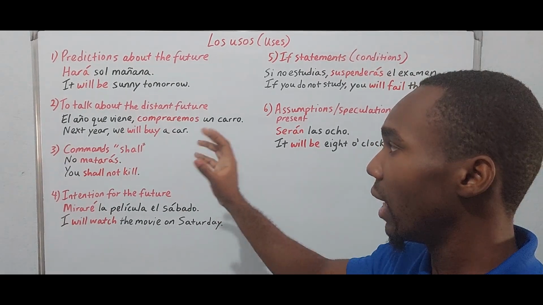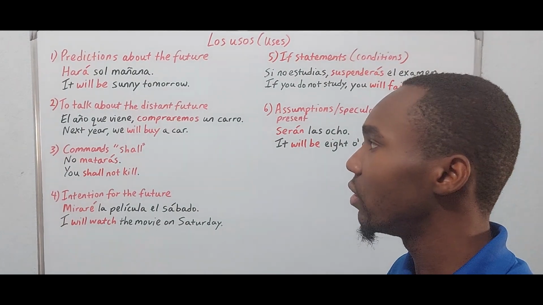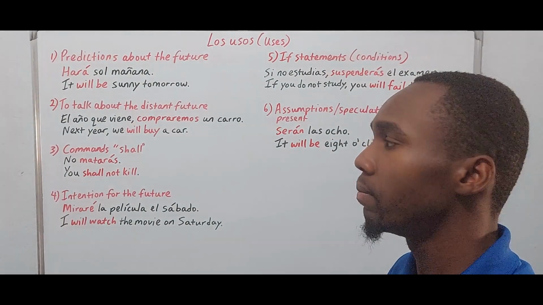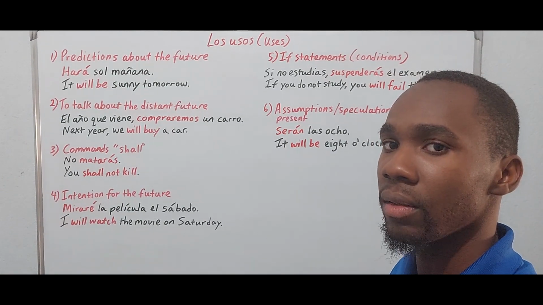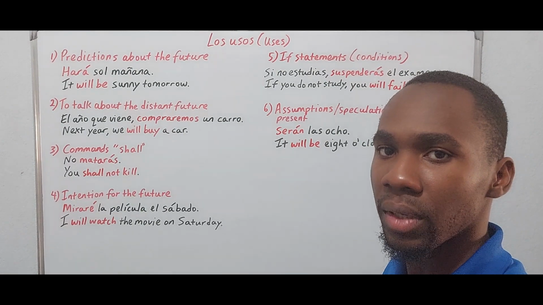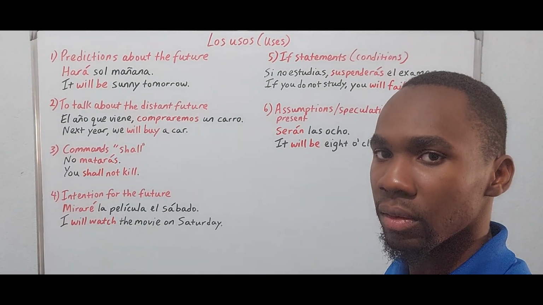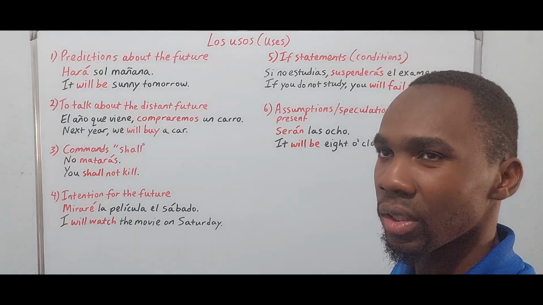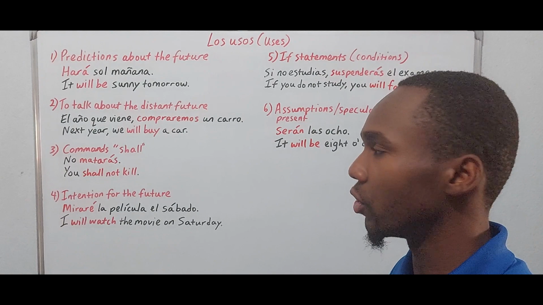So, el año que viene compraremos un carro. Next year we will buy a car. El año que viene means a year from now, which I wouldn't say is forever, but it is a pretty long time. So we should use the simple future, okay?